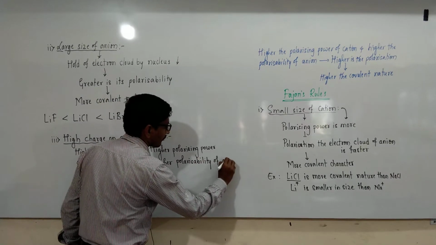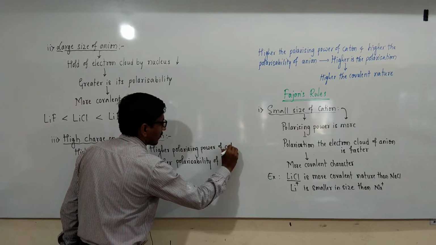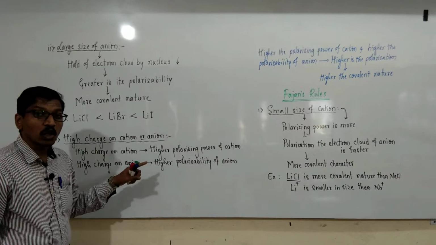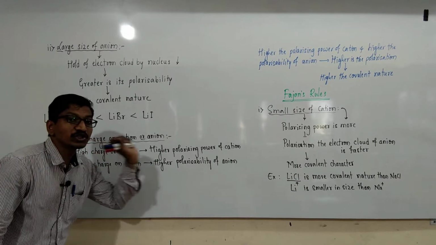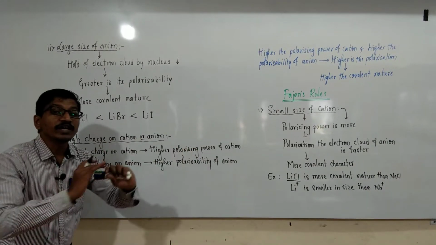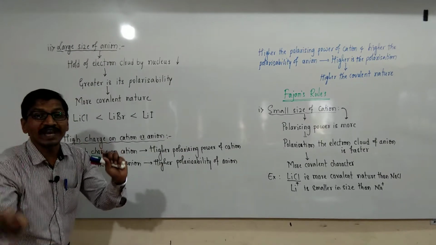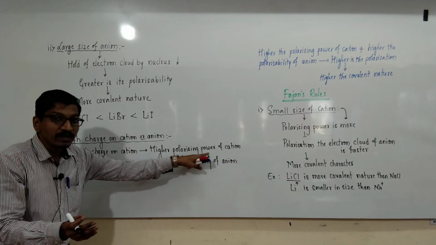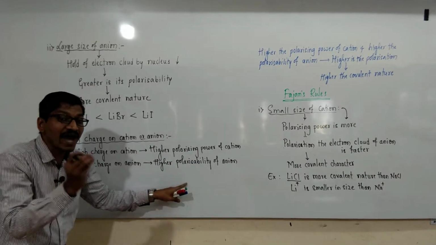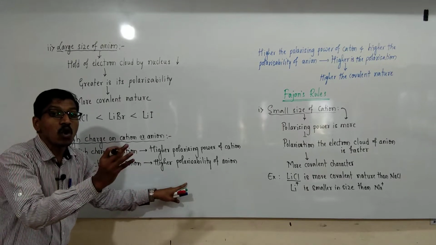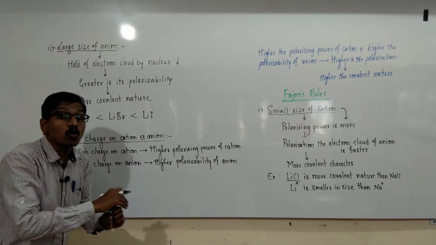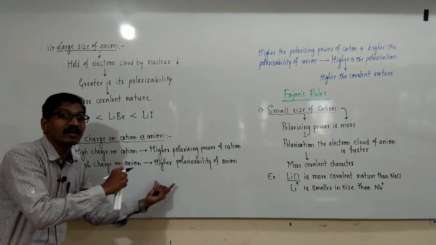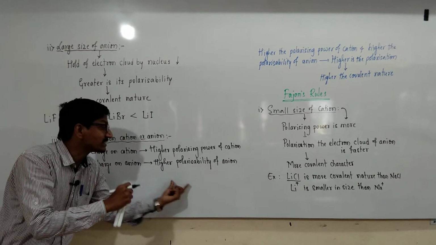Of anion, of cation. If the charge on the cation is higher, then on approaching the anion, it easily distorts the electron cloud of the anion. These cations have high polarizing power, and as the charge on the anion is more, its electron cloud easily undergoes distortion by the cation, so the anion has high polarizability.